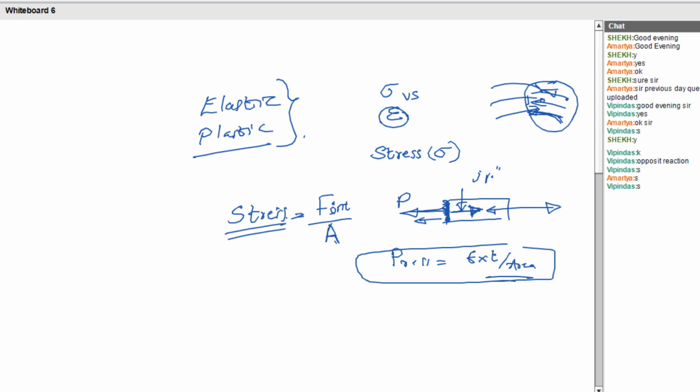Okay. What is meant by strain? Let's discuss that. Suppose a bar has a length of 5 centimeter, and here I am going to give a tensile load.